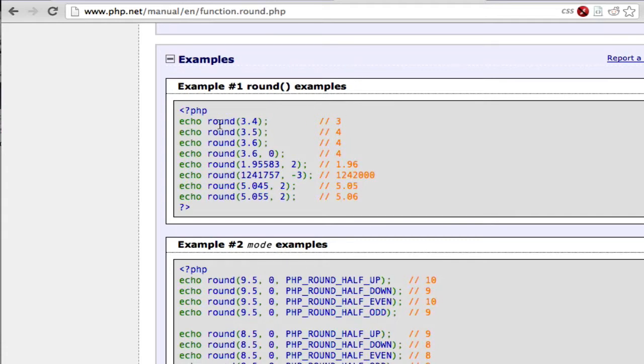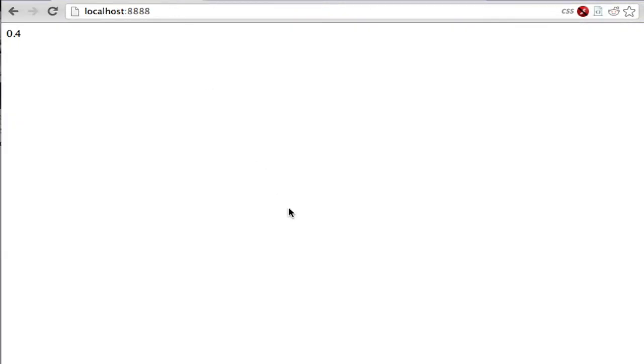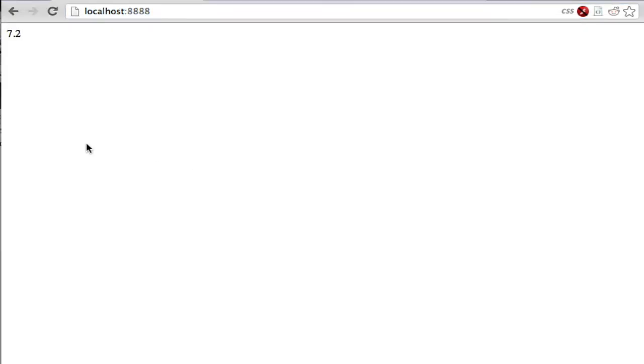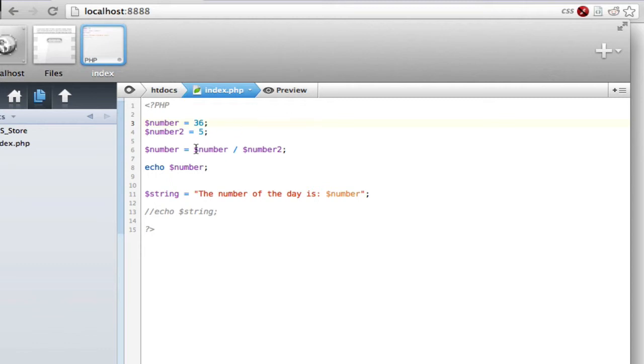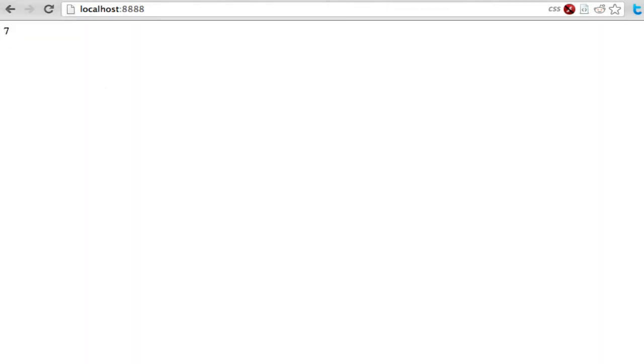So you'll see if you scroll down, it'll have a definition or example code of how it works. So if we put round around this, you'll see currently that this code is going to do 0.4. We'll change these numbers actually. Change it to 36. So 7.2. If we put round around this math operator, you'll see it's rounded to 7.